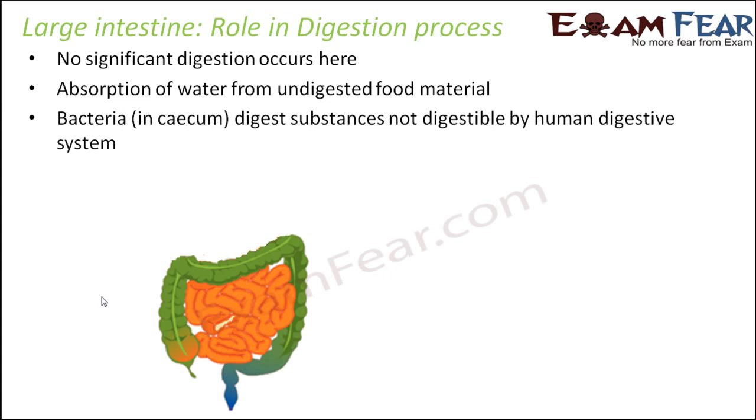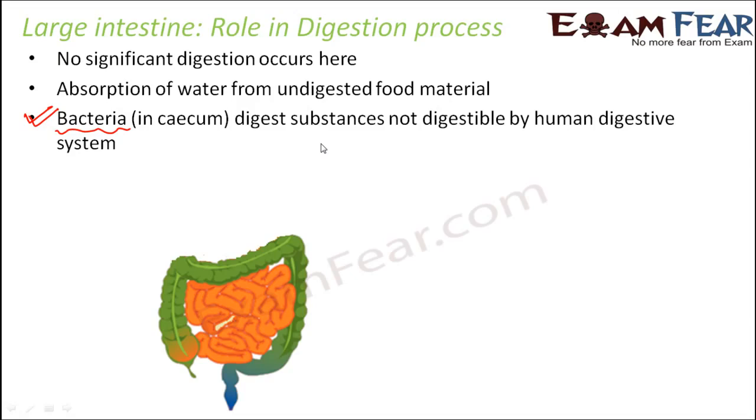Now let us talk part by part. Now as soon as the undigested food enters cecum, cecum is the place where the microorganisms live. Now these microorganisms sometimes digest substances which were not digestible by the human digestive system, but the bacteria can digest them. Right? Now there might be certain substances which cannot be digested by human beings, but they can be digested by bacteria.